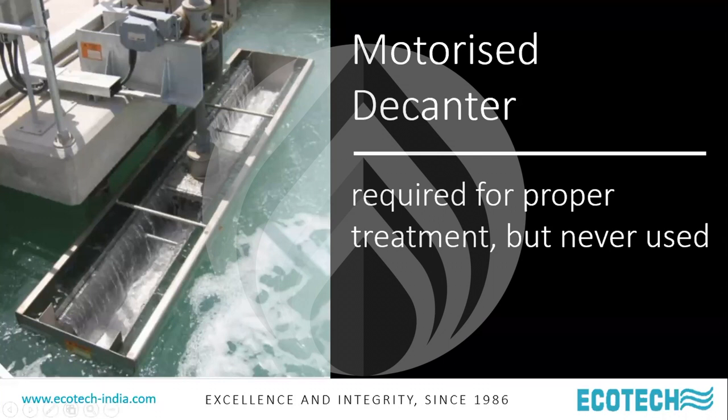As I said, in every technology, you can identify one unit or one process or one stage in the treatment to be the heart of the system. In the extended aeration or activated sludge, the secondary settling tank is the heart of the system. If the secondary settling tank does not work, the STP fails. In the MBBR, it is the primary sedimentation unit. In the SBR, it is the decant stage, and you need to have these long weir decanters so that the upflow velocity is attenuated, totally under control, so that the settled solids at the bottom of the tank are not pulled up. And this is missing in all the SBRs we have seen, almost 90-95% of the SBRs.